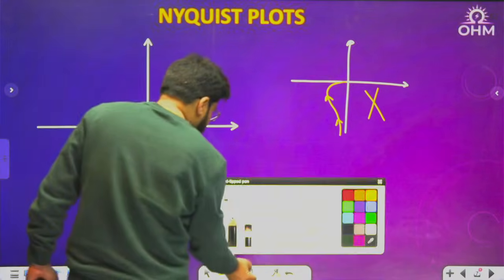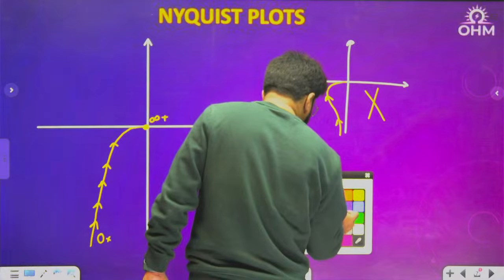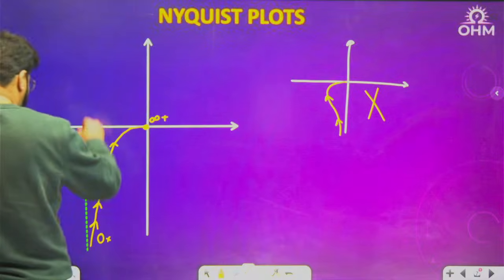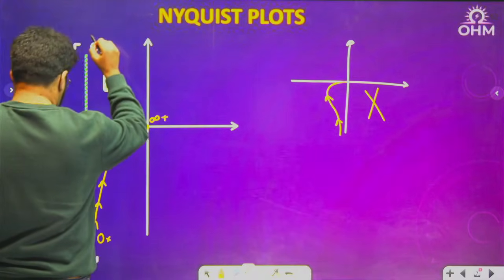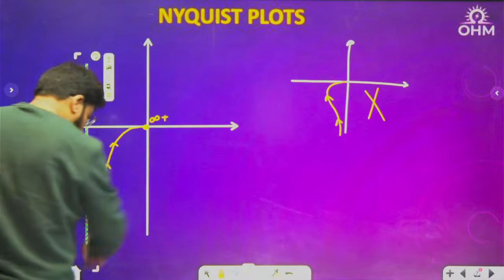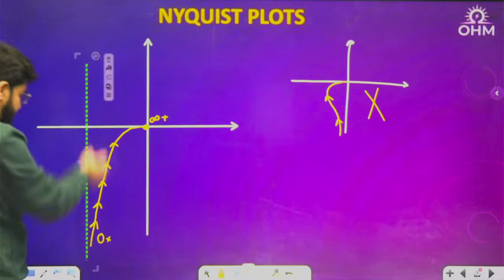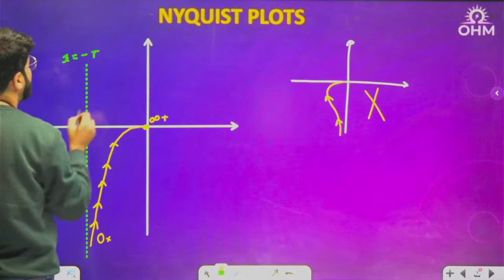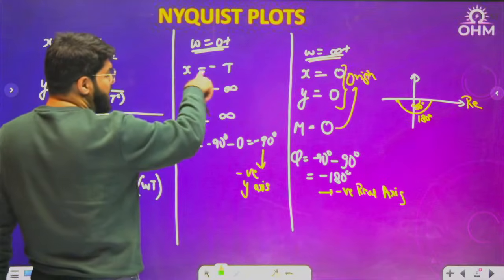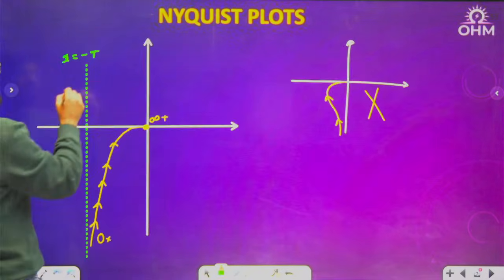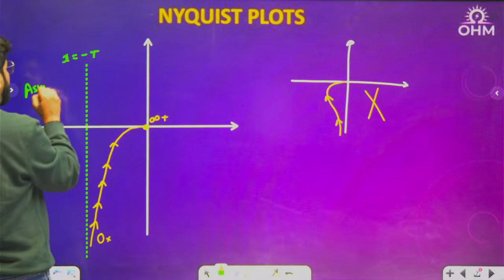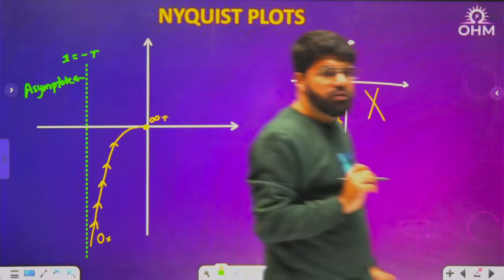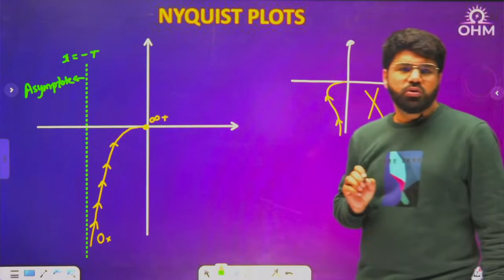In fact, sometimes they may ask you the concept of asymptote as well. Know each and everything here. I can say that if you go towards infinity, this polar plot will be touching this line. This line is parallel to the y-axis, given by x equal to minus T, because when you go towards infinity, the x coordinate is actually minus T. So this line is known as the asymptote to this particular polar plot.